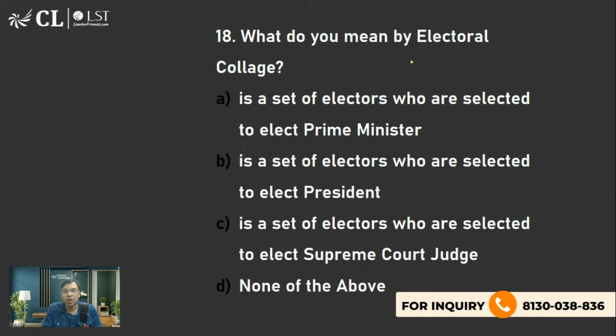What do you mean by electoral college? Please tell me. Sir, good evening, sir. With your blessings, I've been admitted to NLS Hyderabad. Thank you. Oh, great. Chandra Lekha, I'm very happy to see that you have got selected into NLS Hyderabad. Congratulations. You are also very happy, I'm sure, and your parents must be very happy.